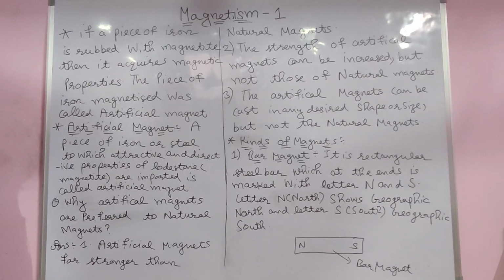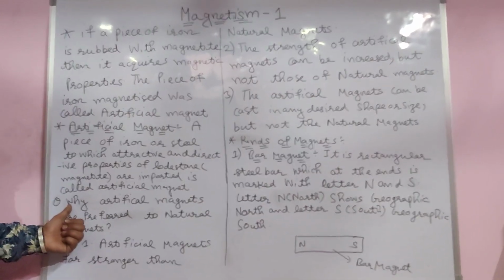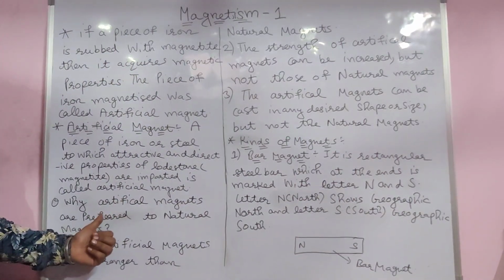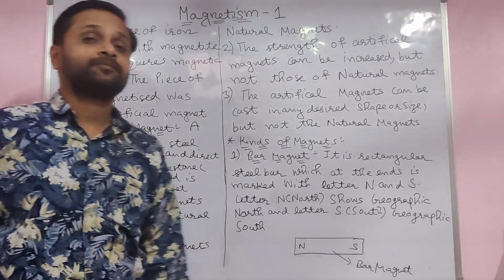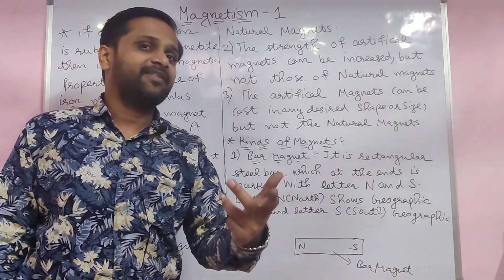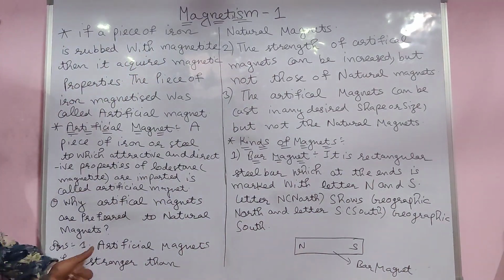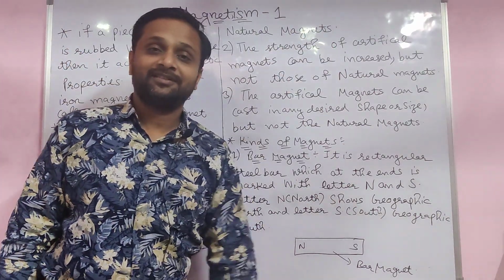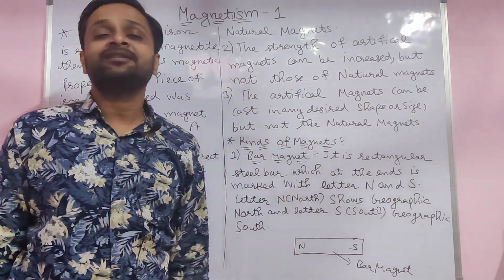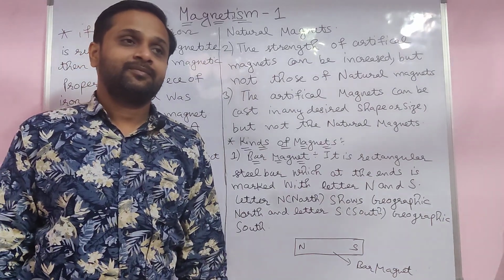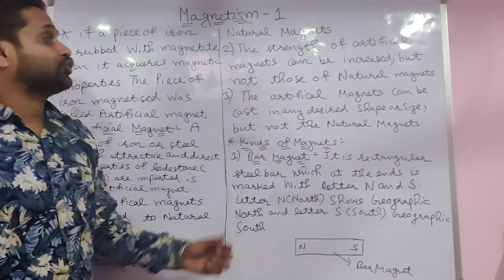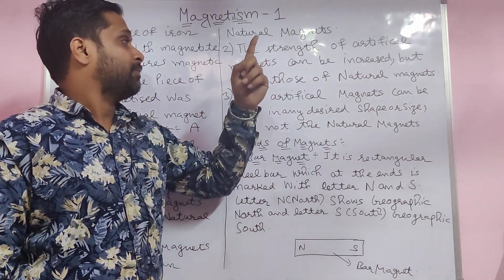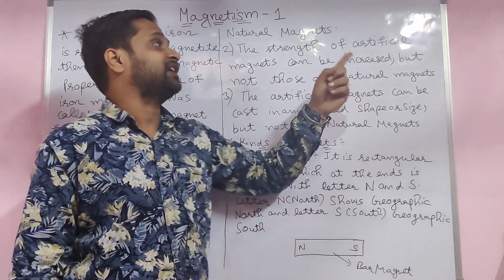Now, a very important question always comes to our mind: why is the artificial magnet preferred to the natural magnet? What is the reason behind this? First, an artificial magnet is stronger than a natural magnet. Second, the strength of an artificial magnet can be increased, but not that of a natural magnet.